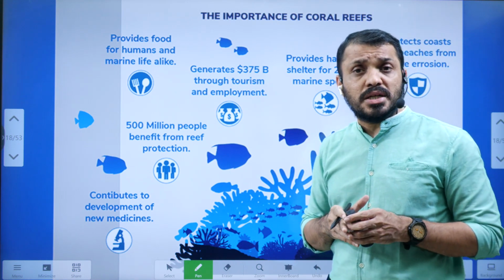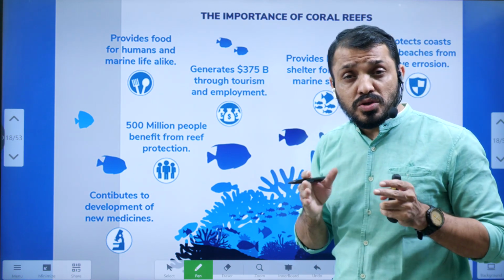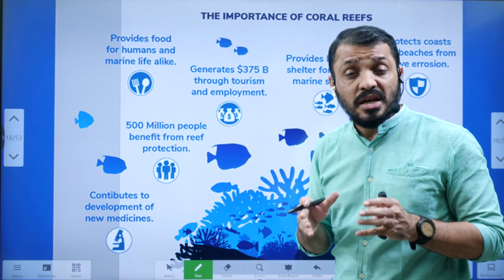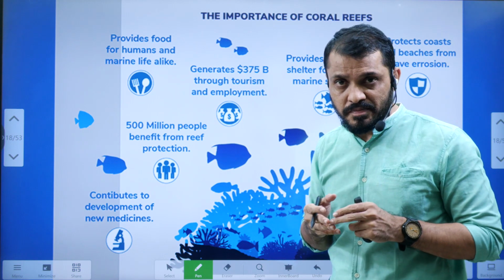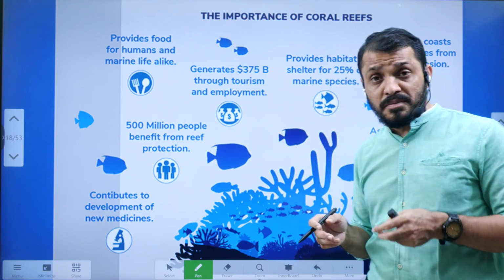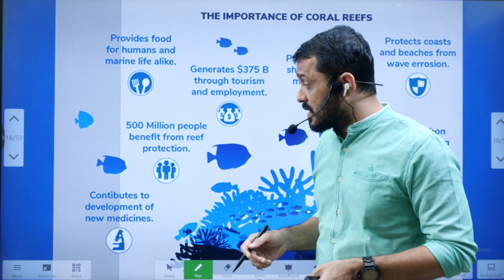Why are corals important? Corals give shelter to so many species. That is the reason we can call coral reefs the tropical rainforest of the ocean. Okay, so let's see further regarding the importance of coral reefs.